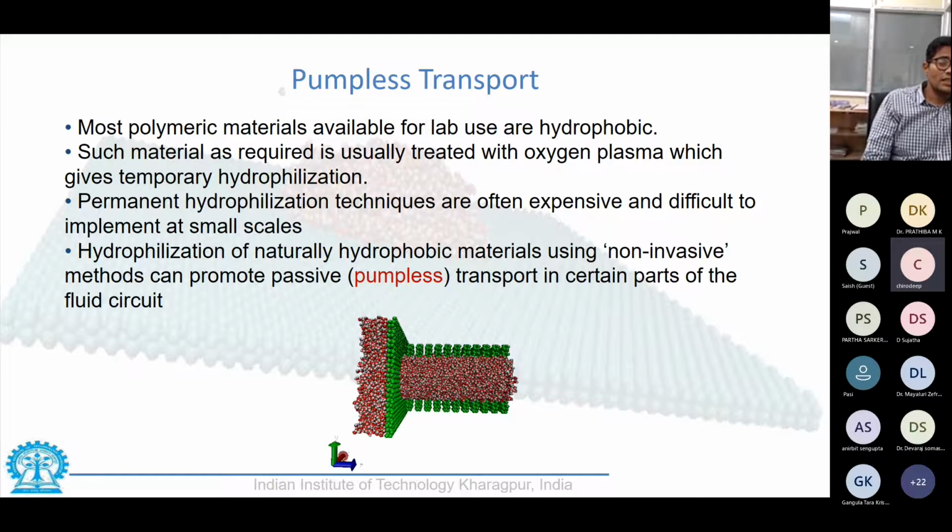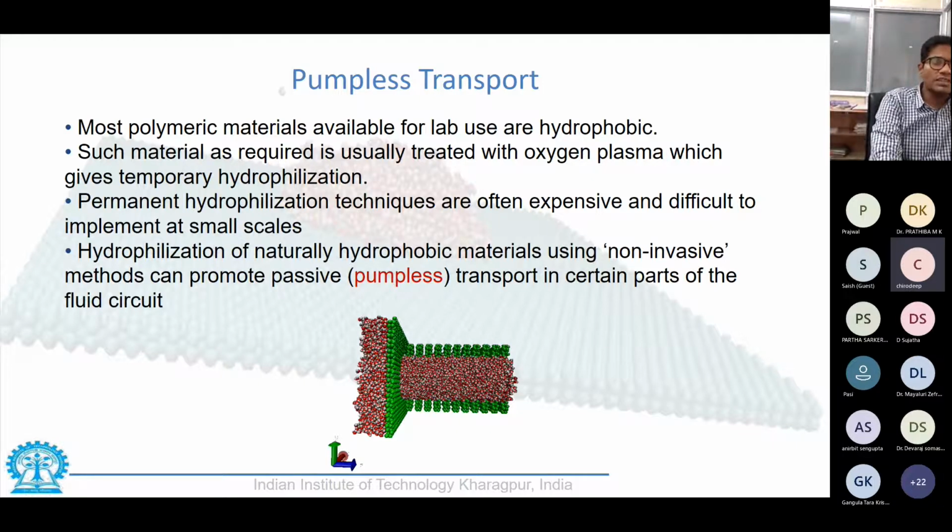And hence, we might need to tweak the surface of our conduit so that these fluid properties are altered in such a way that we have transport of fluid in a pumpless fashion, or simply at the cost of surface tension.